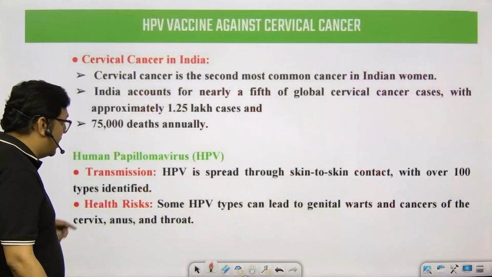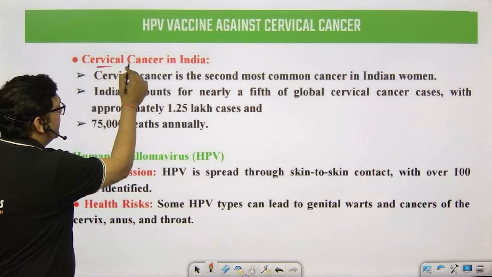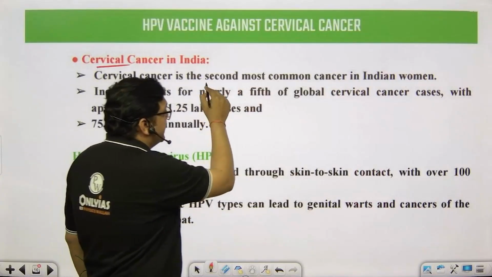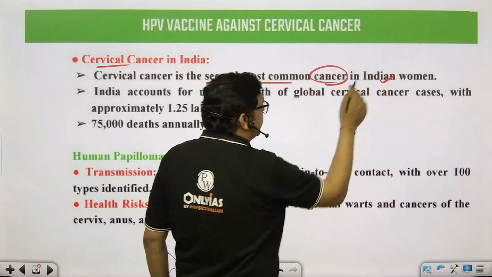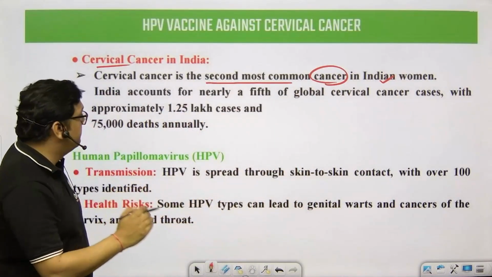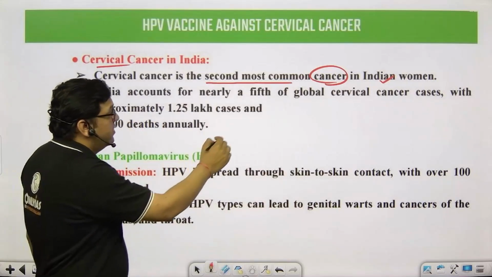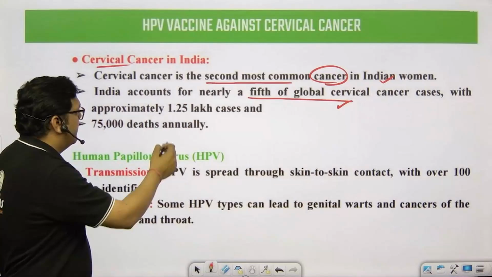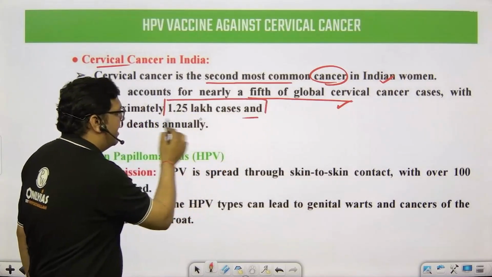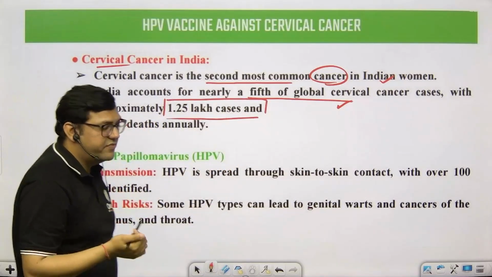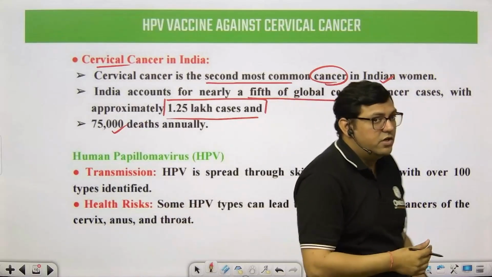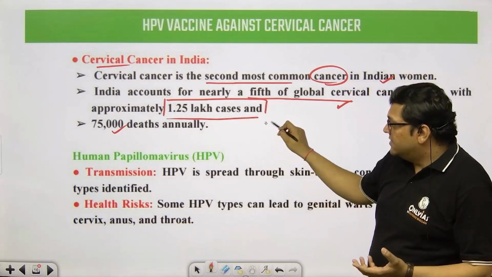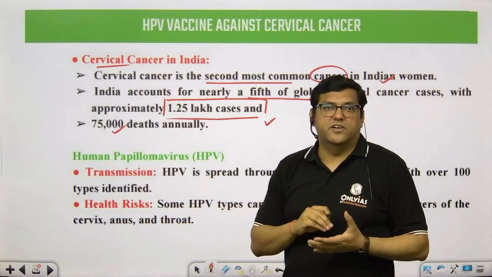You must know this. Now moving further, if we talk about the data related to cervical cancer, it is the second most common cancer in Indian women. Approximately a fifth of the global cervical cancer cases are found in India, which are approximately 1.25 lakh cases and nearly 75,000 deaths annually. This is a huge number, not a small one, and this is a serious condition in our country.